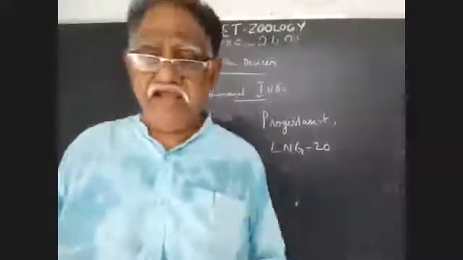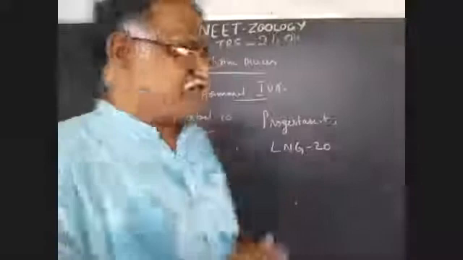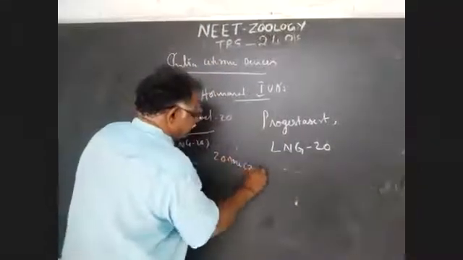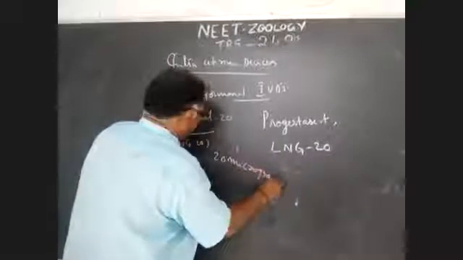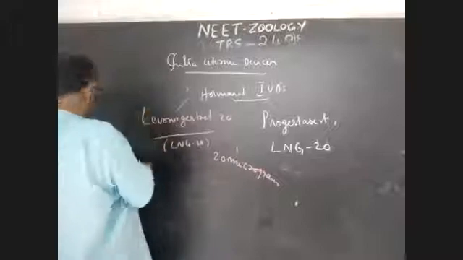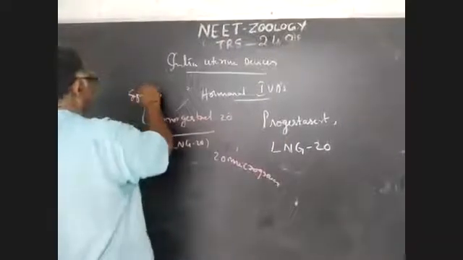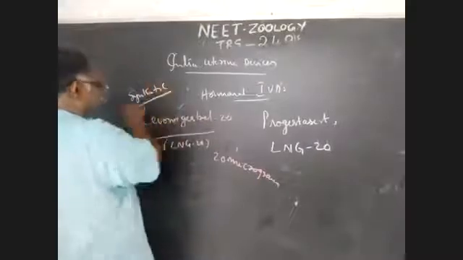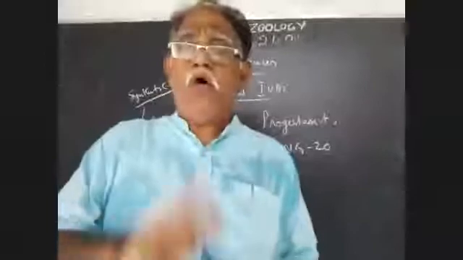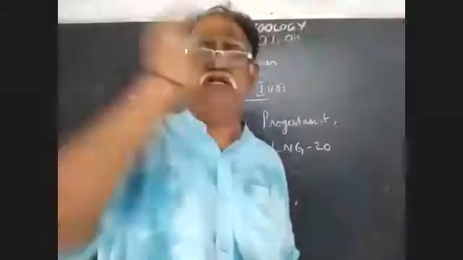Every day the levonorgestrel intrauterine device releases 20 micrograms of levonorgestrel hormone. Levonorgestrel is a synthetic female hormone that works like progesterone. Synthetic means it is artificially prepared.